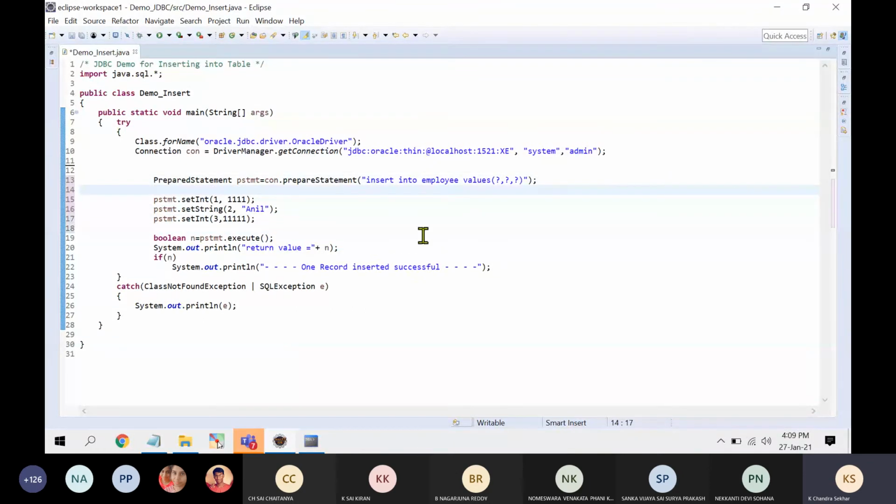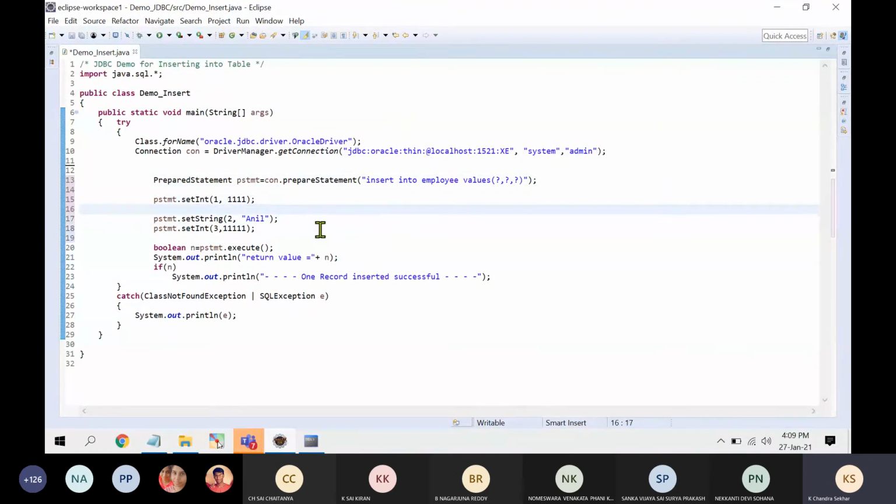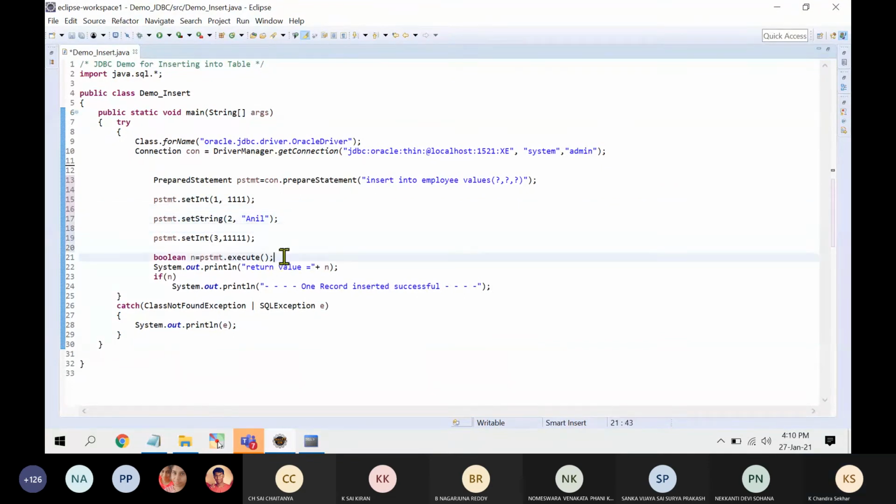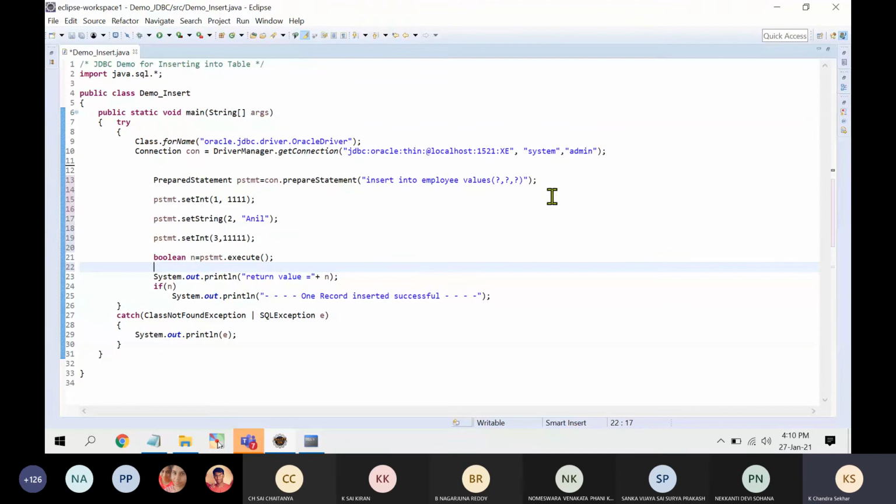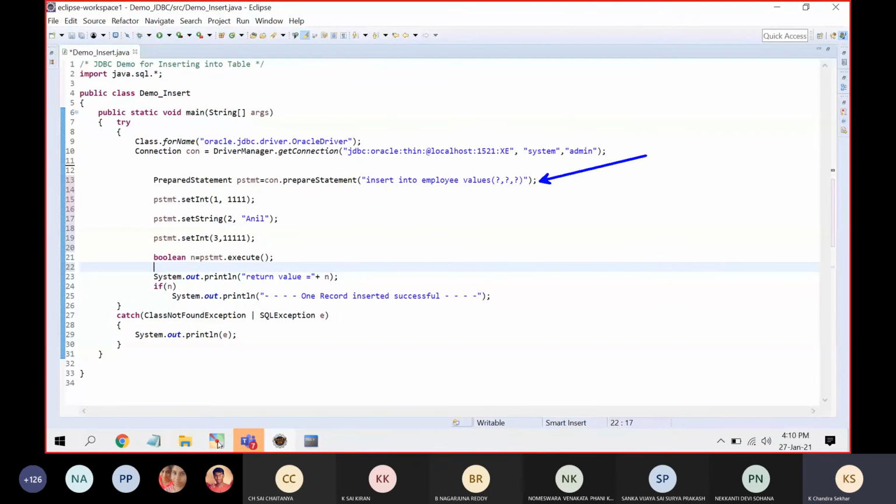Let me give some space so that you can understand. So here, what is happening? Here you have written a prepared statement. With the help of the prepared statement, I wish to enter the values. What is the query? Insert into employee values of 3 question marks. Here, try to understand these 3 question marks. These are called placeholders.